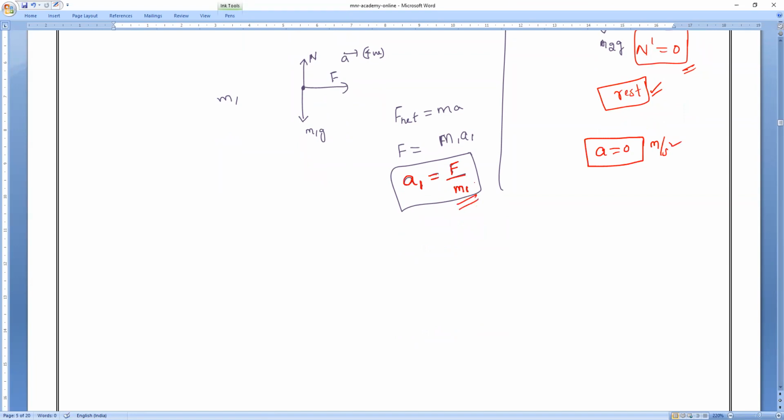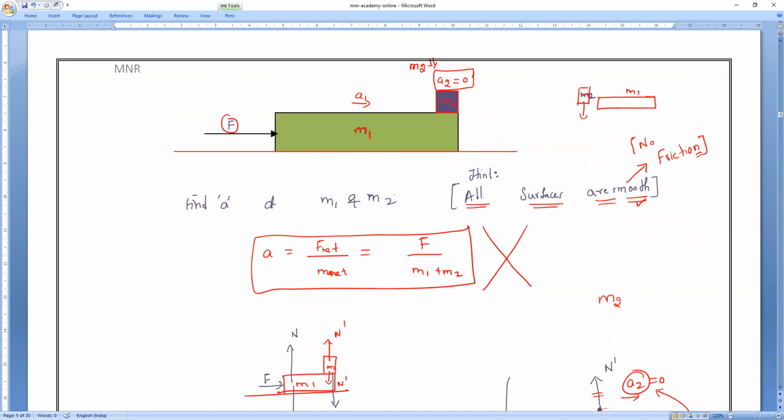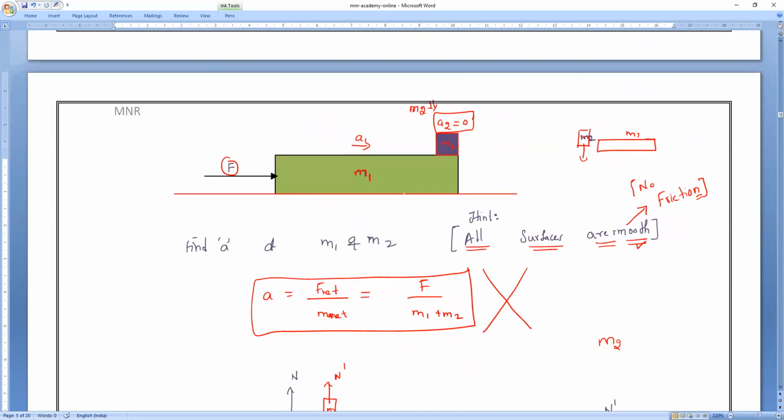A1 is equal to what? F divided by M1. That is what you have to remember. So when all the surfaces are smooth, whatever body is experiencing the force, the same body will move forward. The remaining body will wait. Once the first body overcomes the second body, the second body will fall down. Understand?